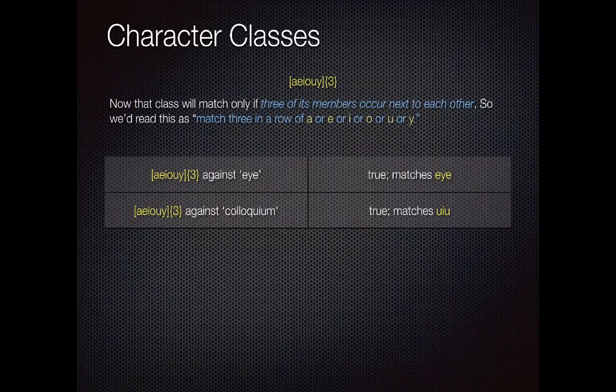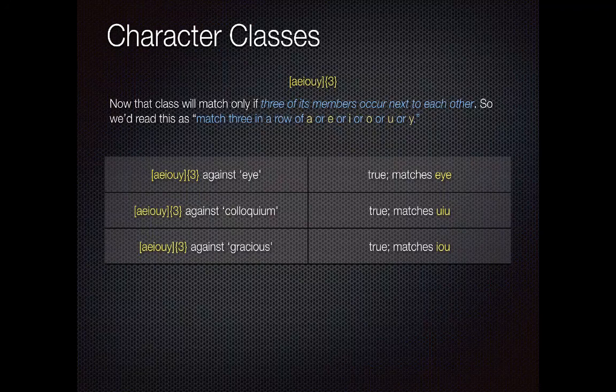The same thing, colloquium, that one is true too, because there's a U and an I and a U. So some member of that class occurs 3 times, right? I know that's a little hard to describe. There doesn't have to be a repetition of the same character. It just has to be one member out of that class occurring 3 times.